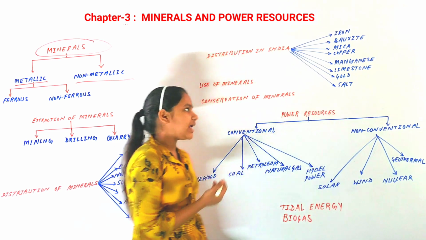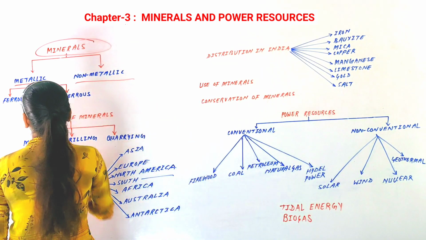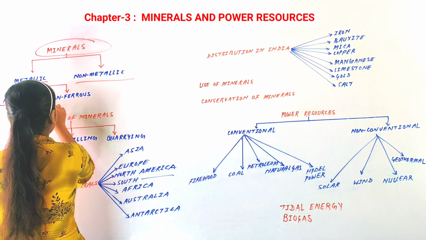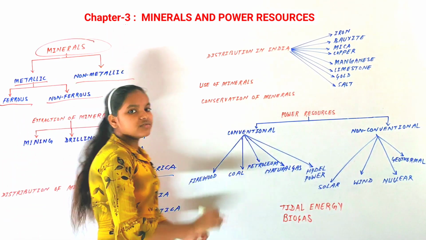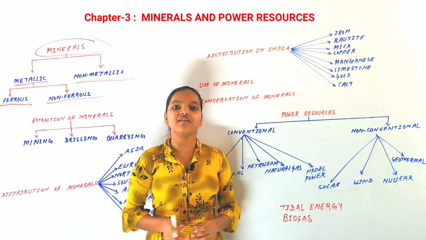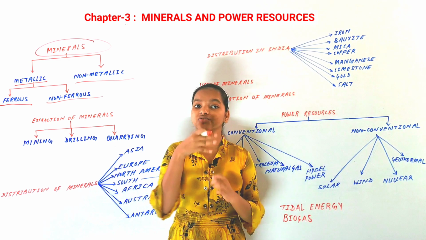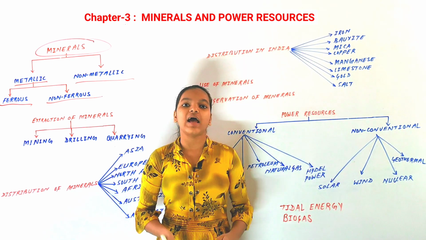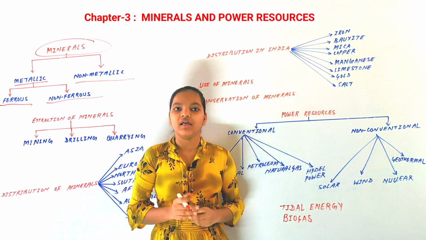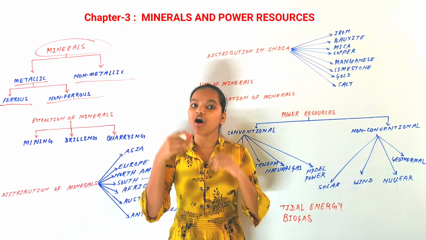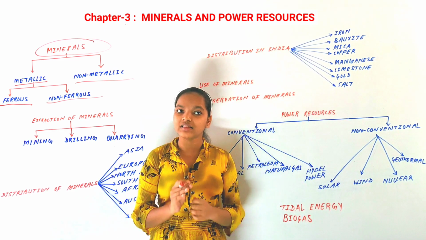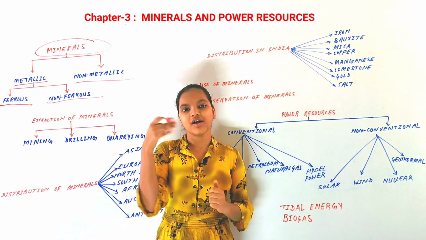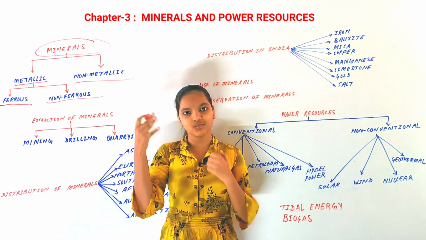Even among metallic minerals we can classify them into two types, ferrous and non-ferrous minerals. Ferrous minerals are those metallic minerals that have iron in them, like iron ore, and thus we call them ferrous metallic minerals.